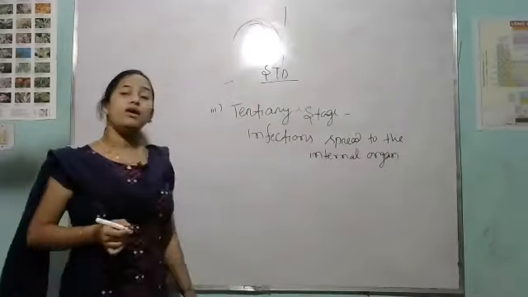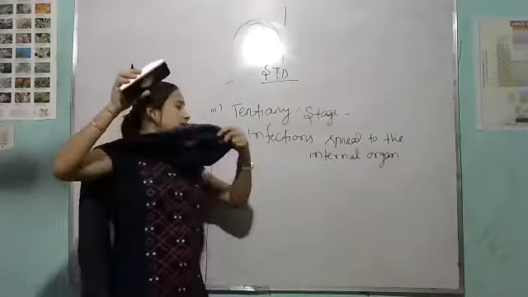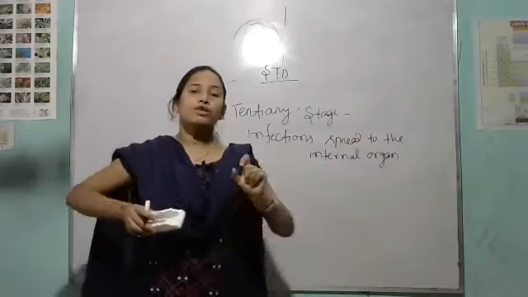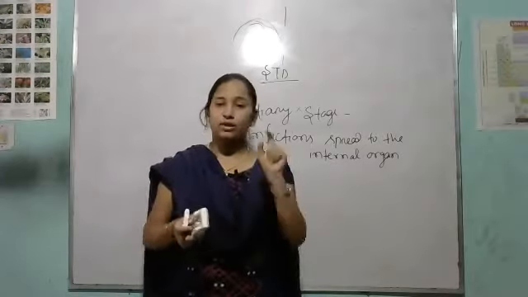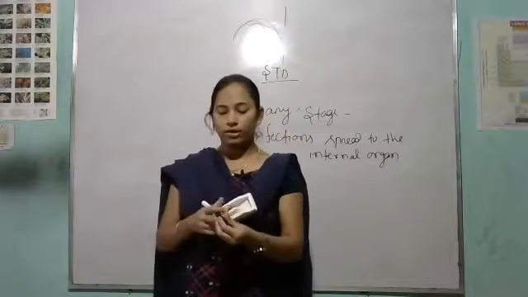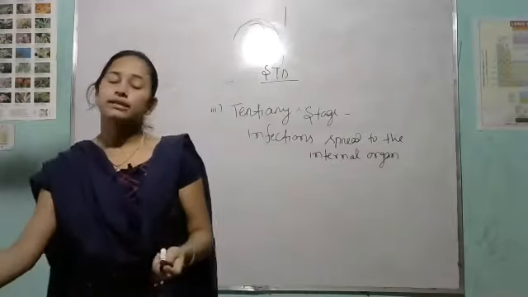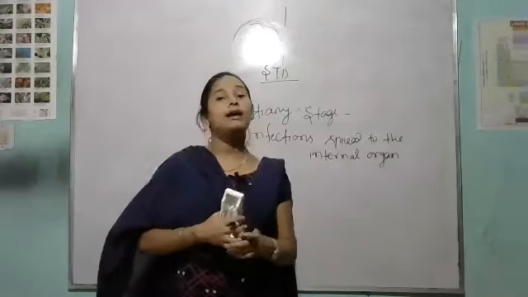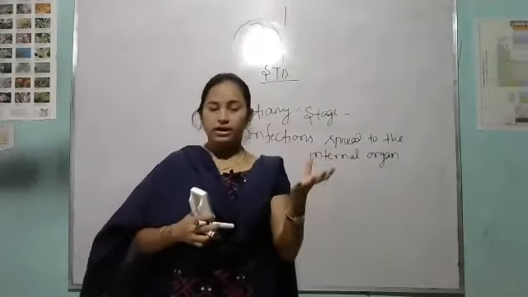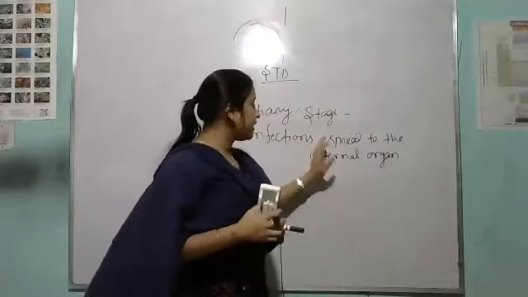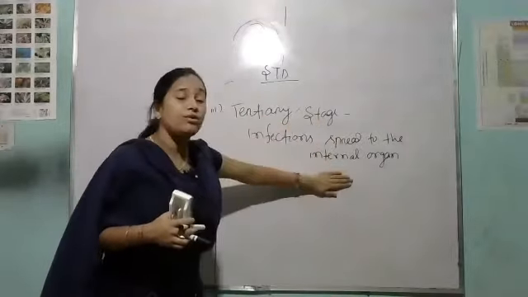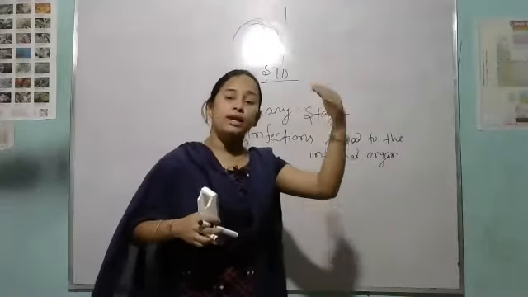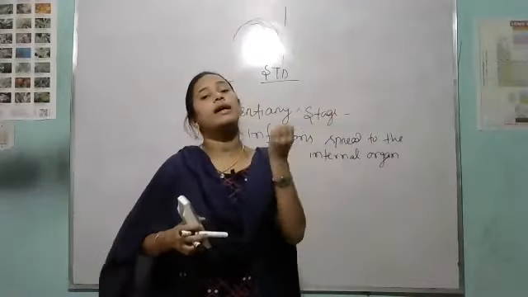Spread to the internal organ. So see, the infection spreads to the internal organ. As I said before, what do you mean by genitalia? Genitalia means your internal and external reproductive organs. In the primary stage, the infection is present in your external genitalia. Then in the tertiary stage, what happened? The infection spreads to the internal organ. That means the infection increases day by day and moves to the internal organ.